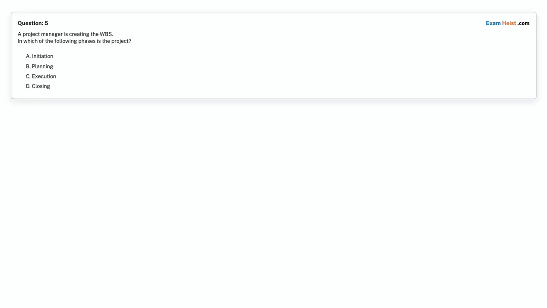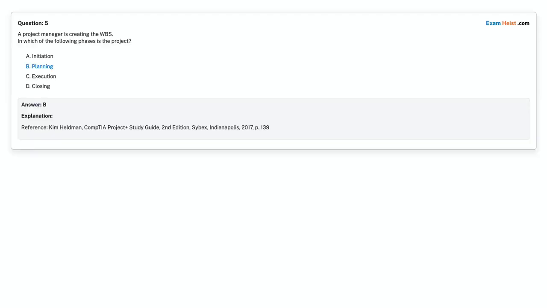Question 5. A project manager is creating the WBS. In which of the following phases is the project? Option A. Initiation. Option B. Planning. Option C. Execution. Option D. Closing. Choose the correct answer. Correct answer is option B, planning.